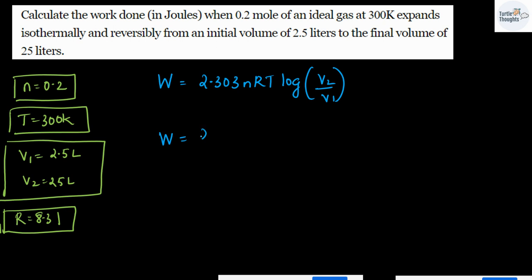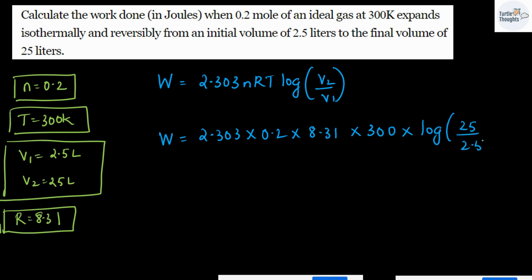So W is 2.303 multiplied by 0.2 multiplied by 8.31 multiplied by 300 multiplied by log of V2 divided by V1, which is 25 divided by 2.5, which is nothing but log of 10. Yes, you will be getting log of 10, right?